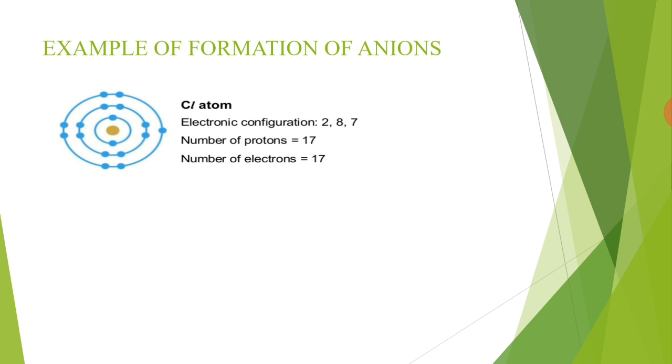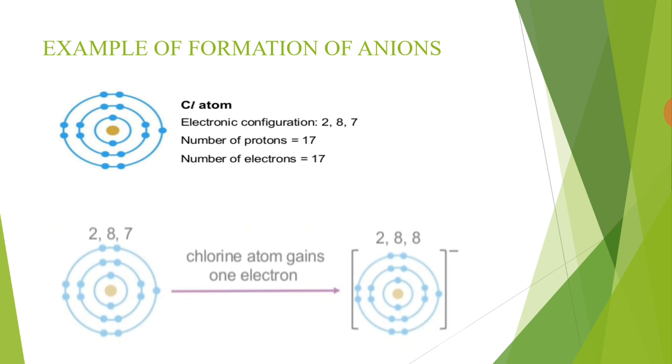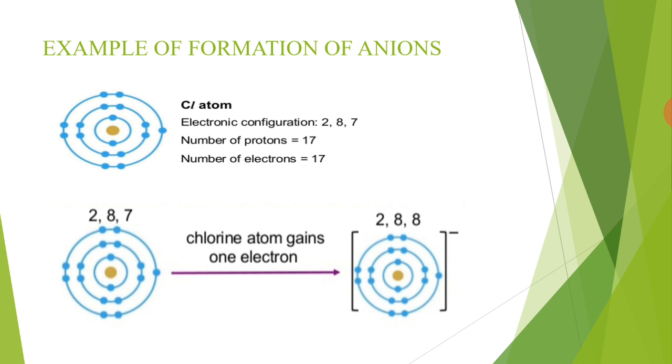Its electronic configuration is: in the first shell it has 2 electrons, in the second shell it has 8 electrons, and in the third or valence shell it has 7 electrons. A chlorine atom therefore requires only 1 electron to follow the octet rule and become a chlorine negative ion.